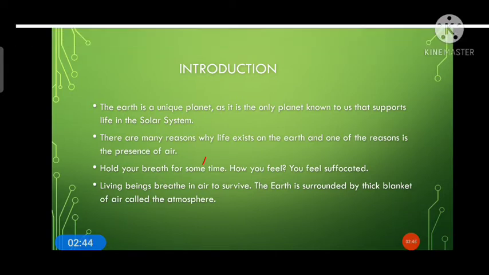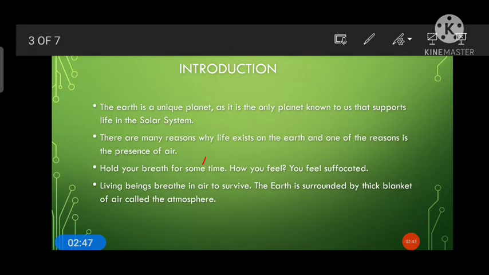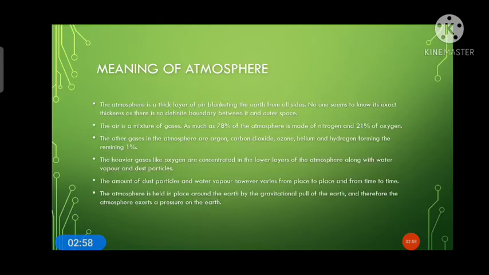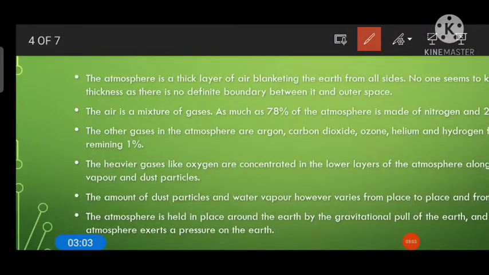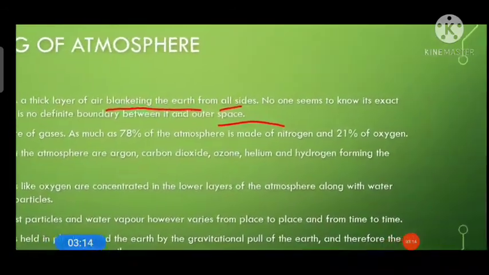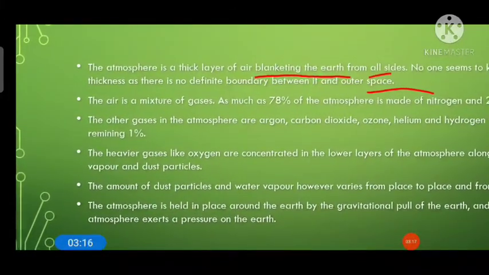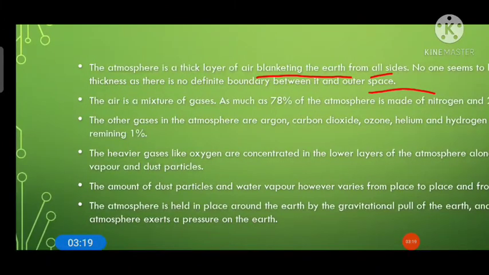Okay, so what is atmosphere? Basically, a thick blanket of air that surrounds the Earth is termed the atmosphere. So we'll learn the meaning of atmosphere one by one. Now you see, the atmosphere is a thick layer of air blanketing the Earth, meaning covering the Earth from all sides. No one seems to know its exact thickness, as there is no definite boundary between it and outer space.